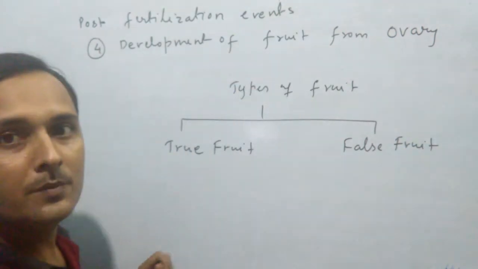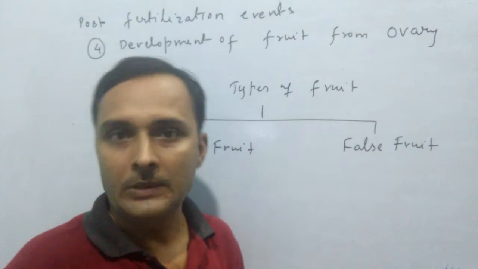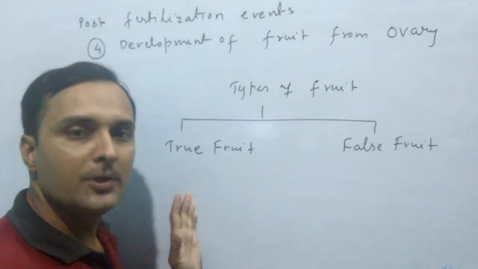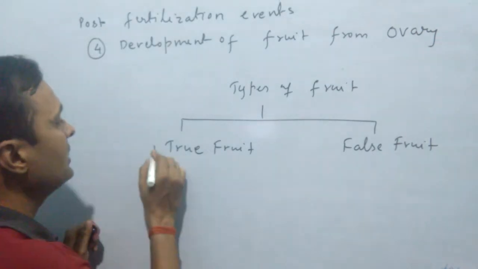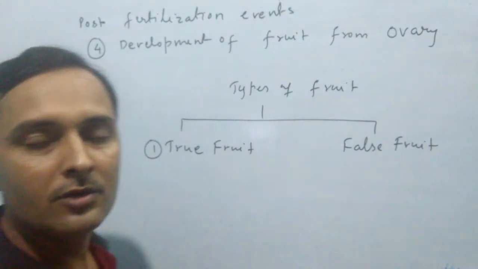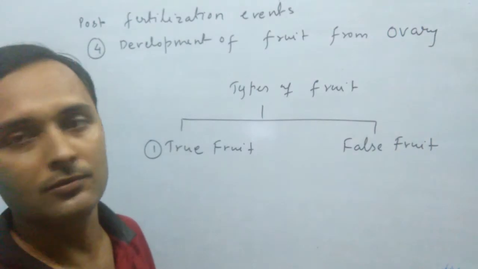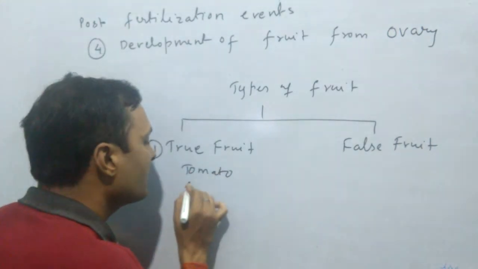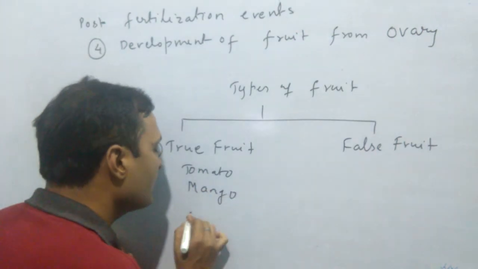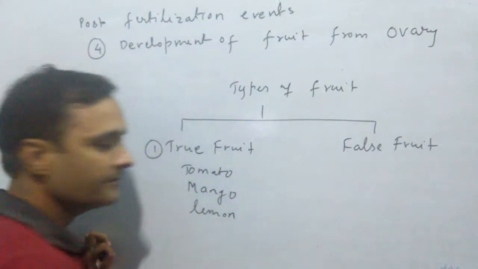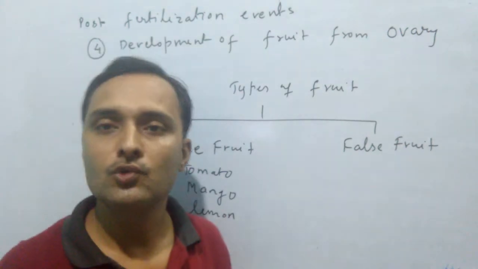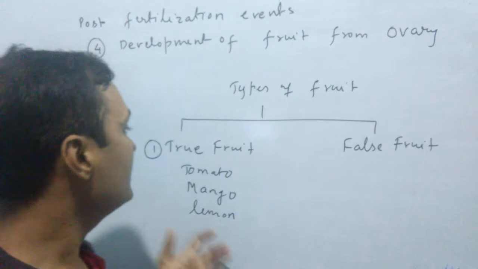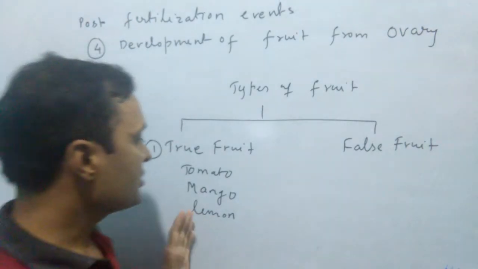What do you mean by true fruit? The fruit which develops with the involvement of only the ovary is known as true fruit. That means in this type of development only the ovary is involved in the development of the fruit. Examples: tomato, mango, lemon.